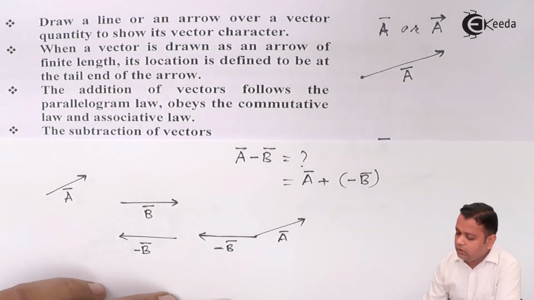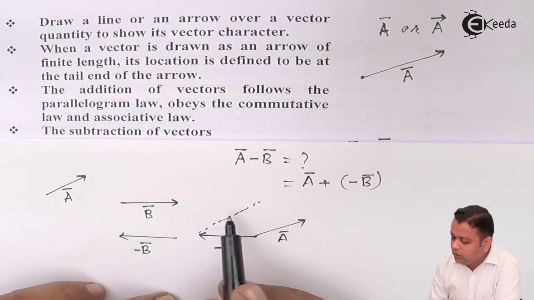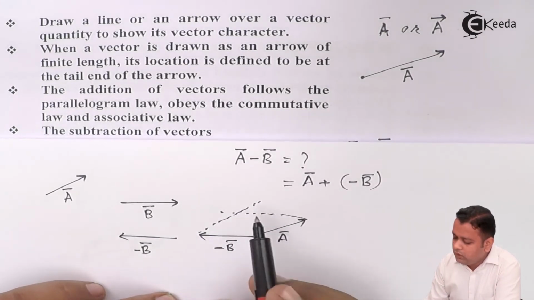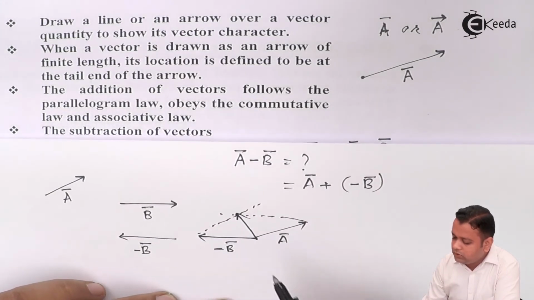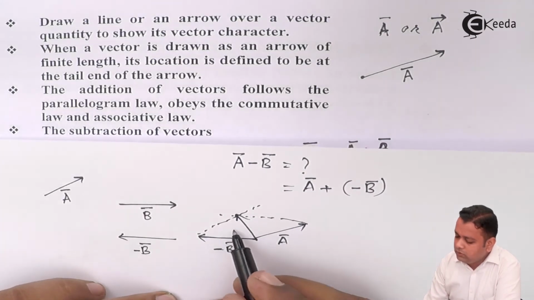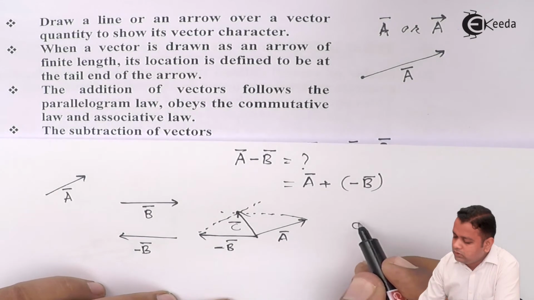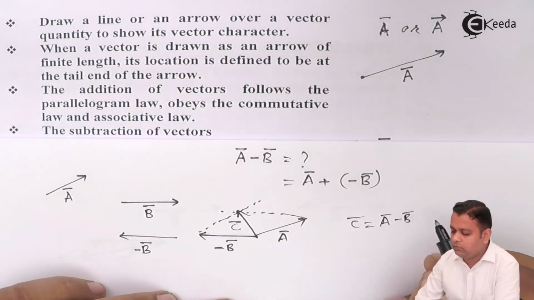Now according to the parallelogram law of addition, we can have the lines parallel to each other. This is the intersection point, joining it with the starting point. So this gives you C bar. So here C bar is equal to A bar minus B bar.